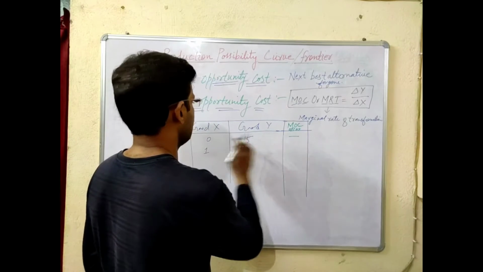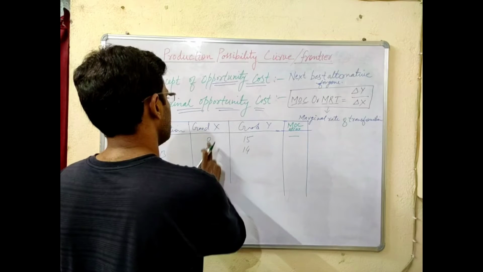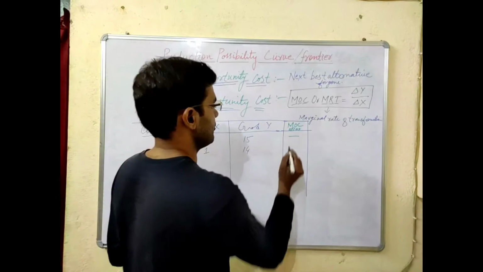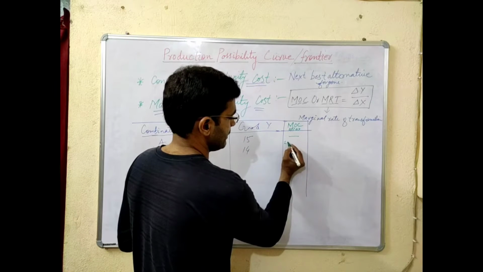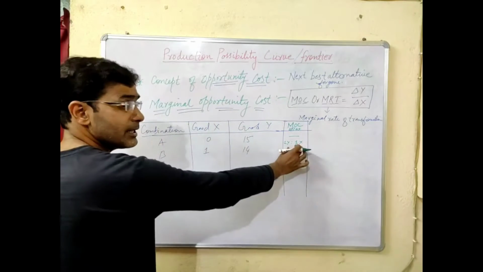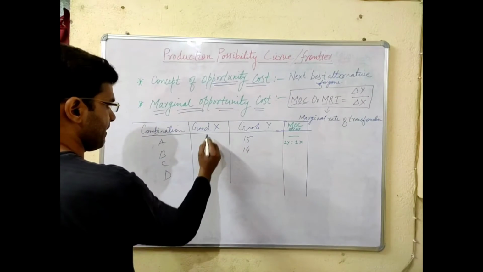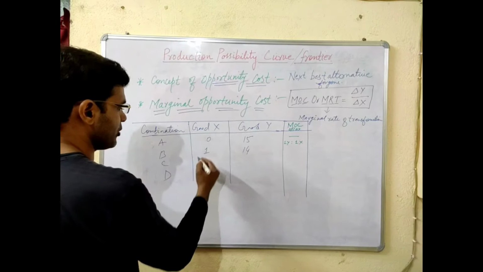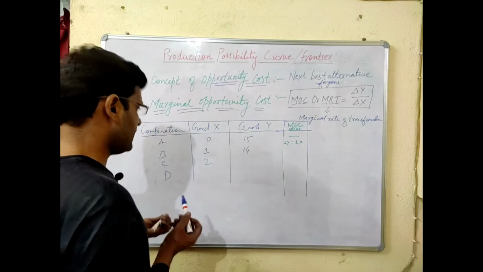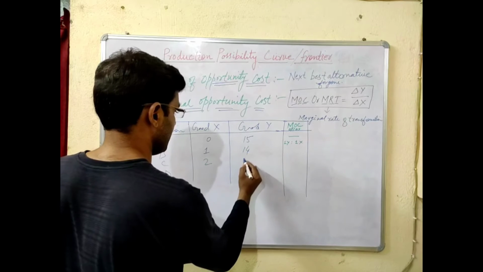So here as we have 0, there is no ratio. Now here the gain is one unit of good X and the loss is one unit of good Y. So we can write over here 1Y is to 1X. Okay, are you getting? So this is the marginal opportunity cost. At the next combination, again the economy is producing more units of good X, suppose 2 units here, and when it produces one additional unit, it has to sacrifice 2 units of good Y.